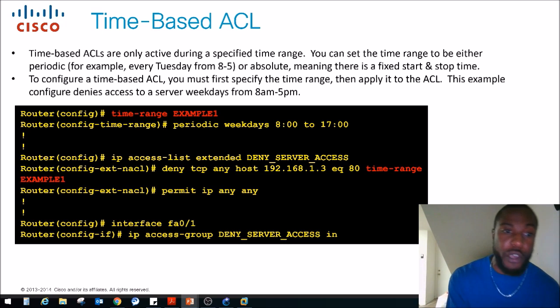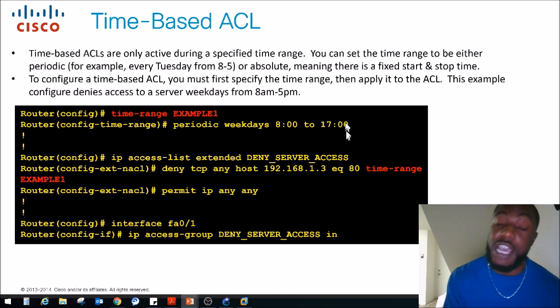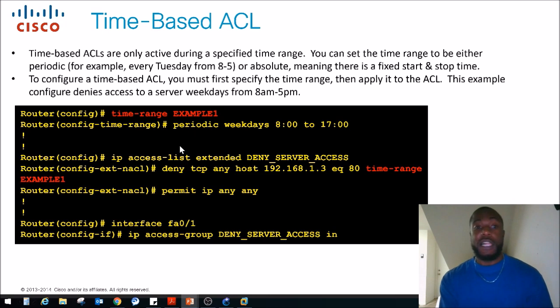So we're already familiar with this part right here and this part right here, except the only thing we're adding here is we're defining the time range. So in this case, we do time-range. That's why I did it in red. You do time-range, you name the time range. In this case, it's example 1. Then you do the type of the time range that it's going to be. In this case, it's going to be periodic, weekdays, 8 to 5. This is military time, so it's 1700 hours, right? Then you configure the access list, which is what we're familiar with.